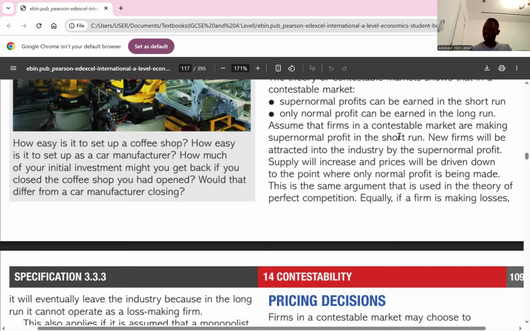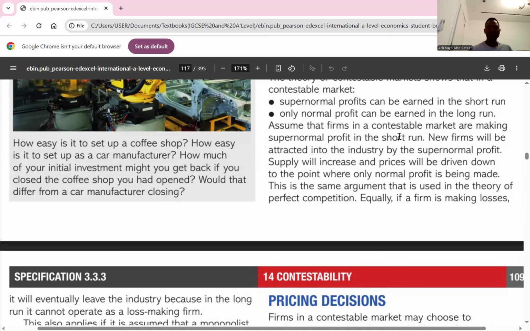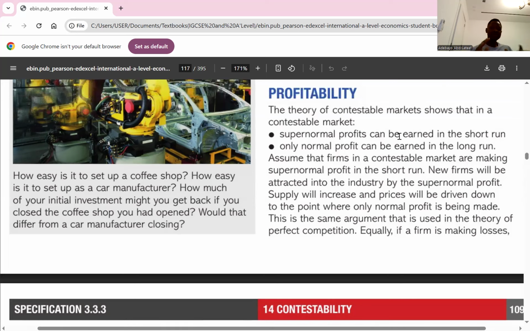So this simply means that the ability of a firm to earn supernormal profit is dependent on the barriers to entry and exit to the industry, not the number of firms in the industry. Thus, in a contestable market, hit and run firms are the reason that in the long run, only normal profit can be earned. So that is the profitability in a contestable market.